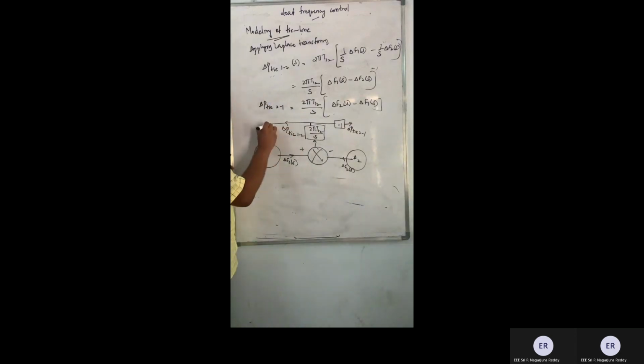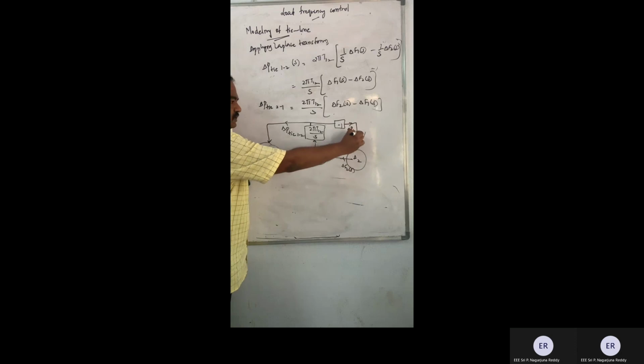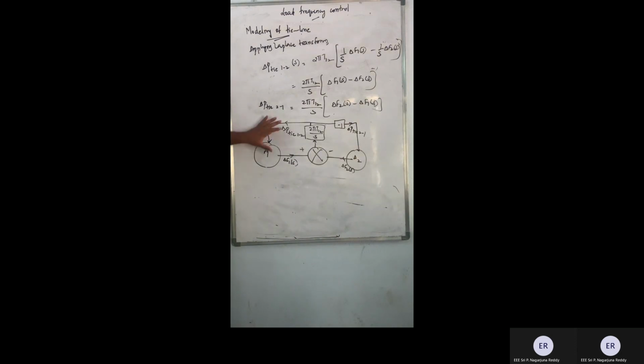Now, where does this one go? This one goes back to here, area 1, because this is the power which is delivered by this generator to some other area, to this area. So this is to go back to your area 1. And this one goes back to your area 2. Now we will see this particular region. We will try to go with this area 1.